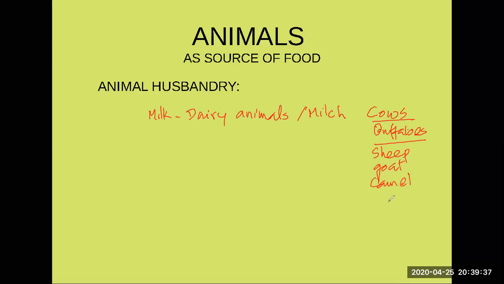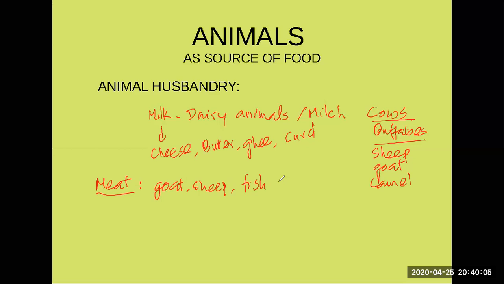And what are the other products from the milk? You can also create food products, like you can make cheese, butter, ghee, yogurt or curd, etc. Another source of food. What's the other source of food? It's called meat. Many animals provide us with meat. For example, goat, sheep, chicken, fish, right? They provide us with meat too.